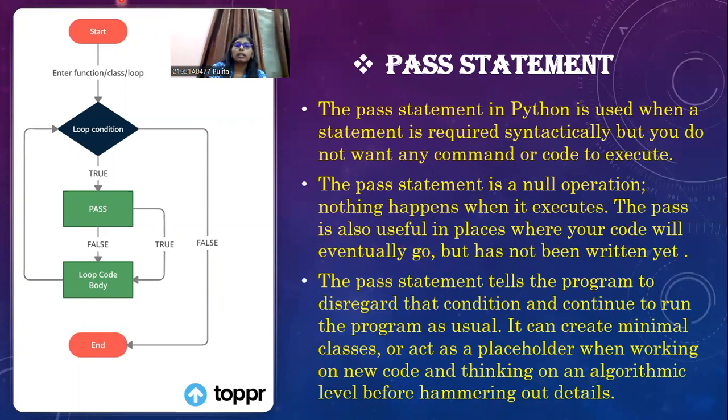So let us look at this flowchart, which explains where we should use pass statements and how a pass statement is useful in a program.